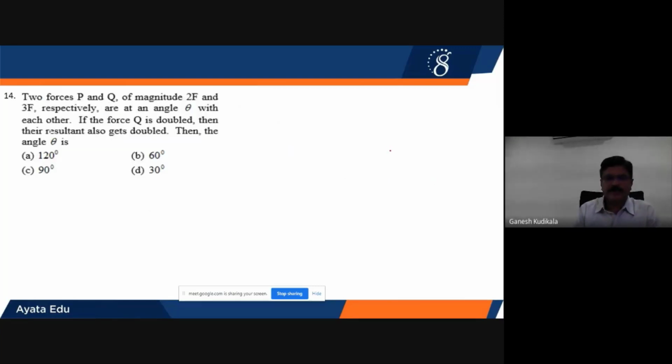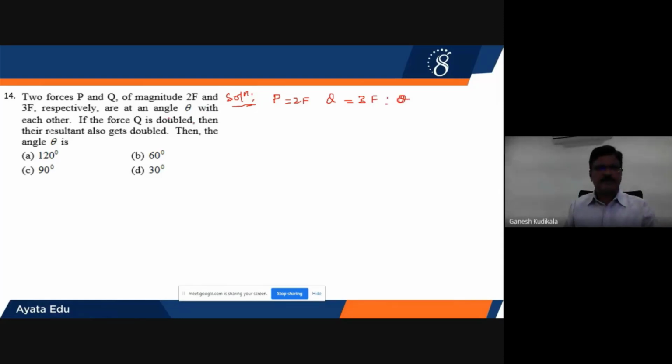14th. Now, if we see the solution of this problem, two forces P and Q have magnitudes 2F and 3F. Let us write down: P magnitude will be equal to 2F and Q magnitude will be equal to 3F, and they are at an angle theta. Theta is the angle between them.